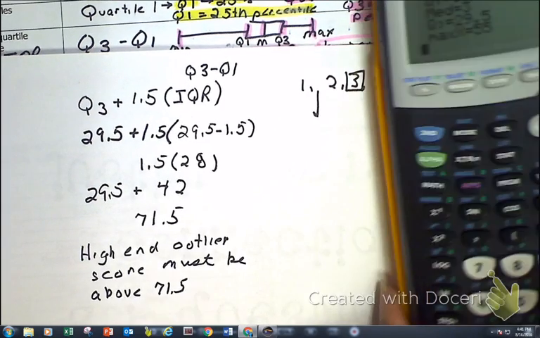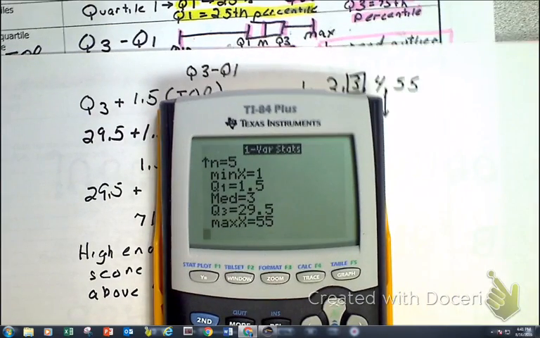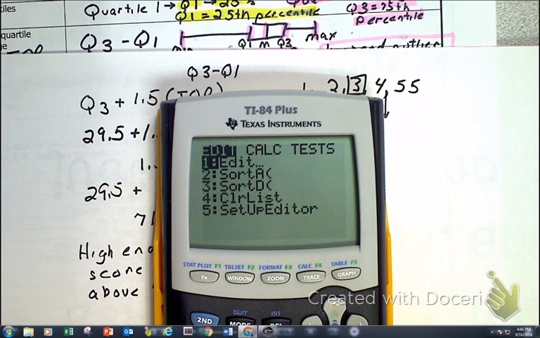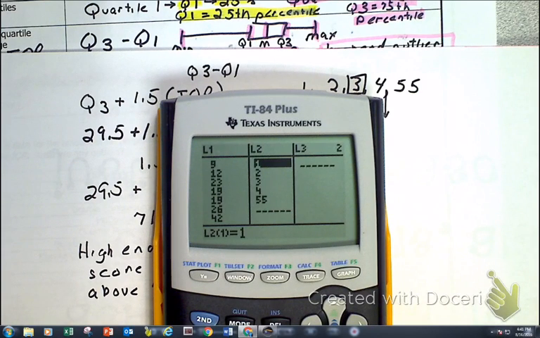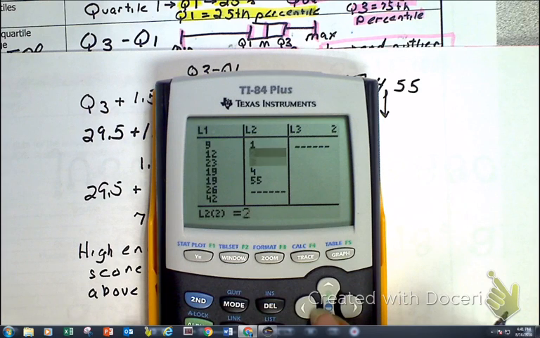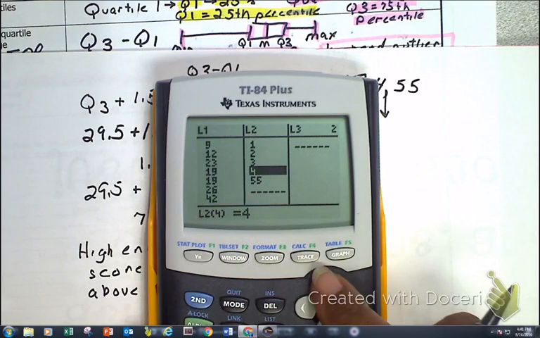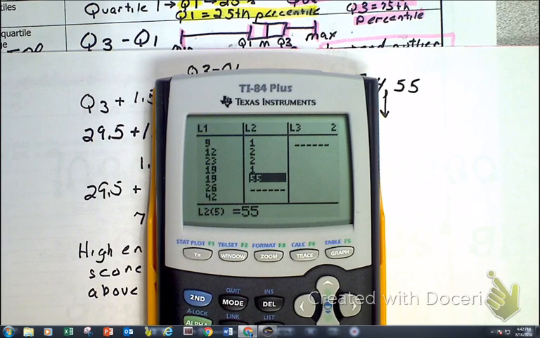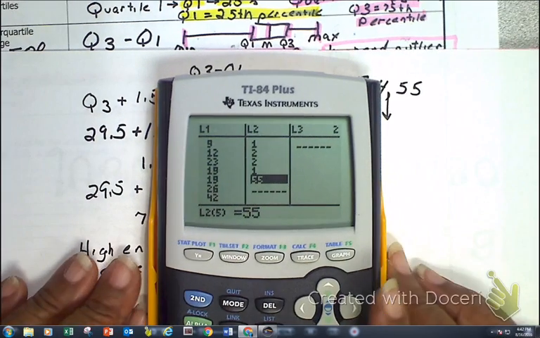Now, I want to go back to looking at our box plot, and I'm going to change some data on here just so you can see what a modified box plot looks like. So here, I'm going to go to Stat. Okay, I'm pressing Enter for edit. And instead of it being, I'm going to go with the numbers 1, 2, 2, 1. And your thoughts are, Miss Yarbrough, that's not even in order. Yeah, I know, I don't care. The calculator put it in order for me, so I'm not worried about it.